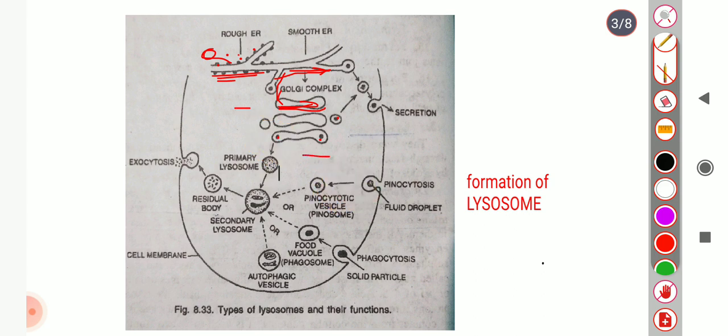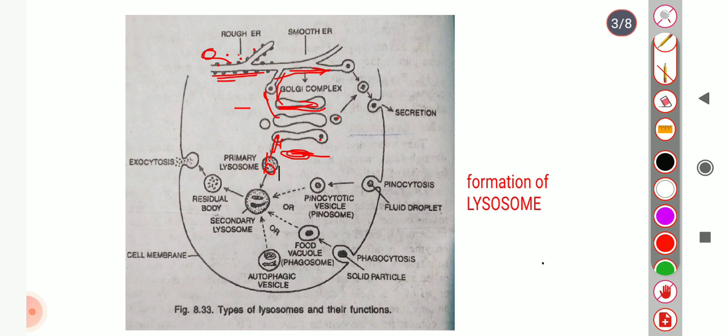Trans phase is called the maturing phase, and the precursors of the enzymes are formed from the trans phase. Golgian vesicles are joined by endosome to provide lysosome.